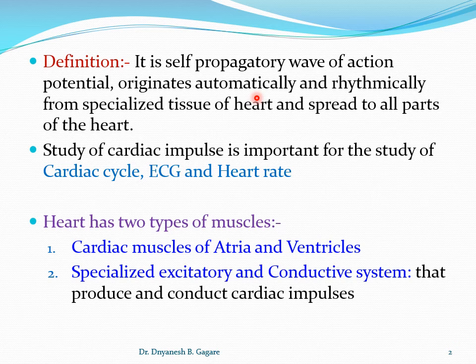It is produced in the pacemaker itself, and it comes rhythmically. Rhythmically means the gap between two impulses, the gap between two action potentials, is the same. That's why it is called rhythmical.